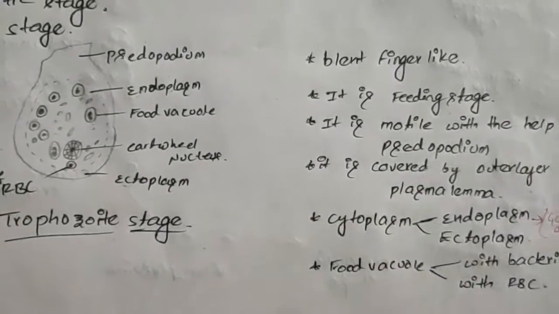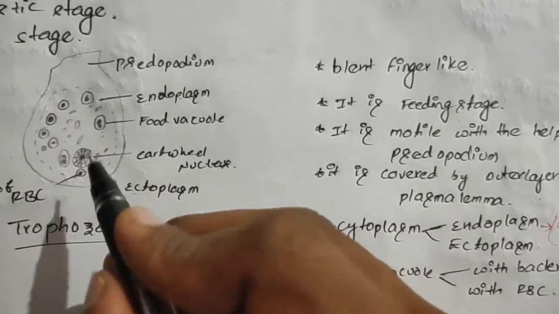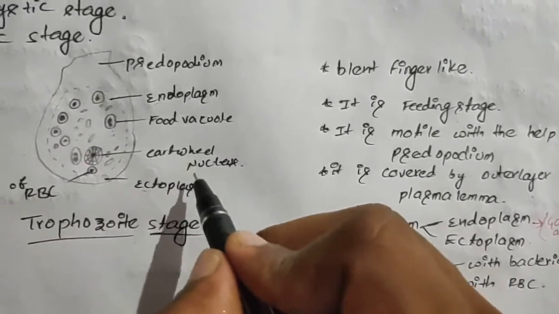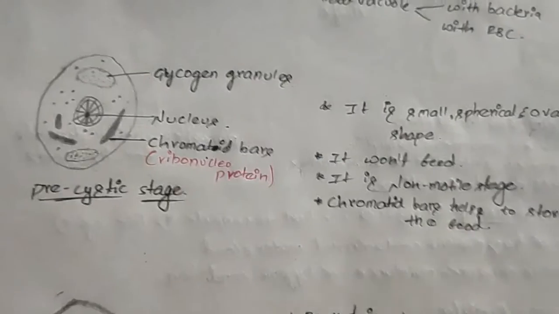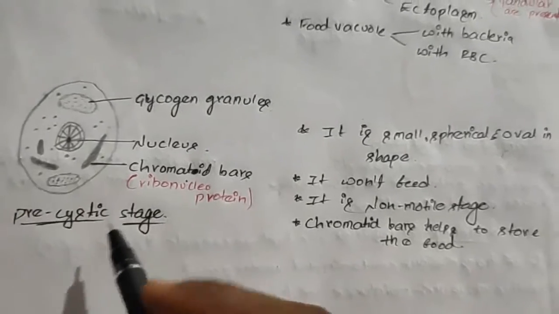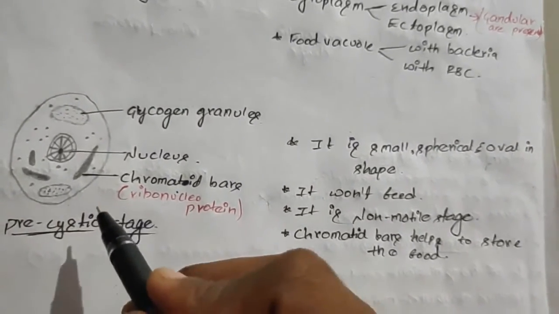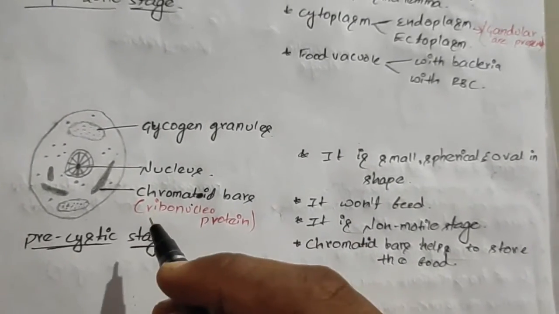And the nucleus of the trophozoite stage is the cartwheel-like nucleus. It looks like a wheel of the bullock cart. So the cartwheel-like nucleus is present in the trophozoite stage of Entamoeba histolytica. Next stage is the precystic stage. This precystic stage is small, spherical or oval in shape. In this stage the organism won't feed, and it is also a non-motile stage.